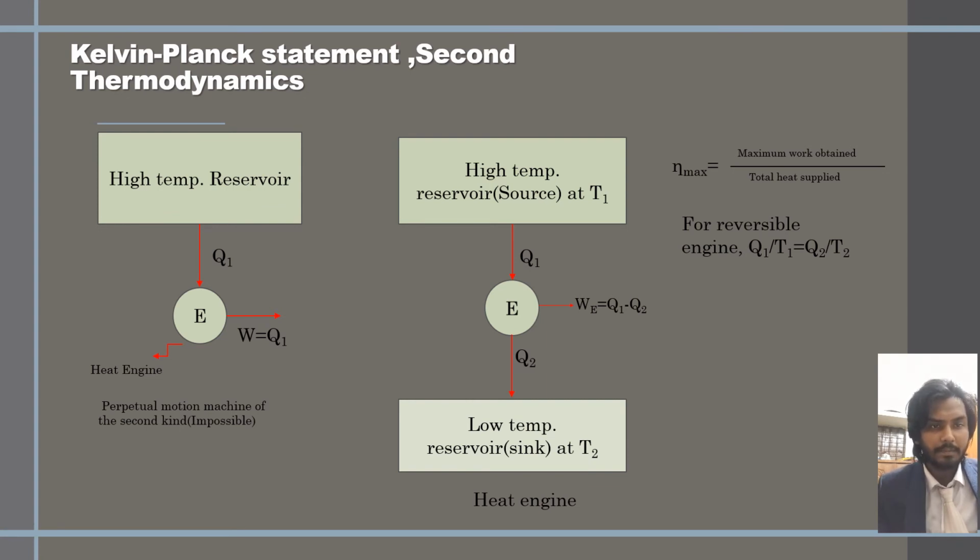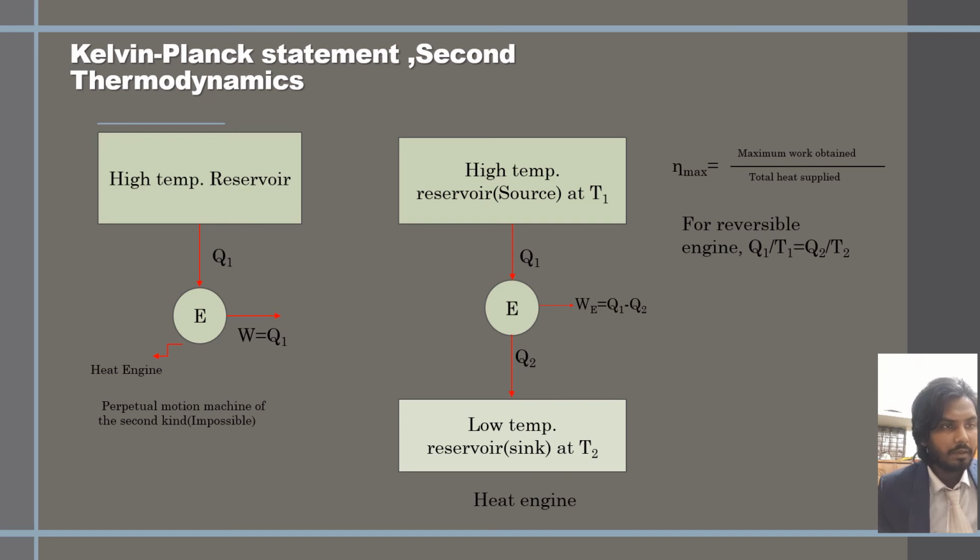Now I'm going to the next slide, which is the Kelvin-Planck statement of the second law of thermodynamics. There is a perpetual motion machine of the second kind, which is impossible, and this is a heat engine. In the second diagram, the heat engine, Q1, the heat from the higher temperature, enters the heat engine, and Q2, the heat at the lower temperature, is rejected from the heat engine, and the work done is W equals Q1 minus Q2.